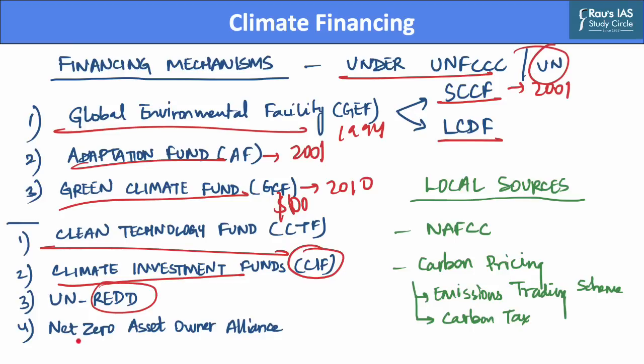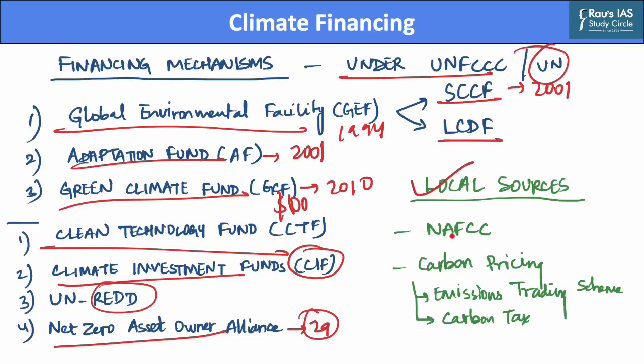The latest development in this regard comes from the Net Zero Asset Owner Alliance, which has 29 members and includes pension funds, insurance companies, and sovereign wealth funds. This alliance is working on methodologies to align portfolios with net zero Paris targets. Now, after we have discussed transnational initiatives, let us discuss a few national and local sources of raising finance, such as initiatives taken by the Government of India.